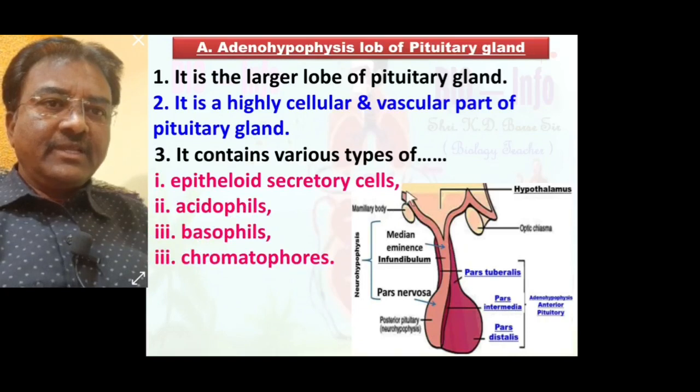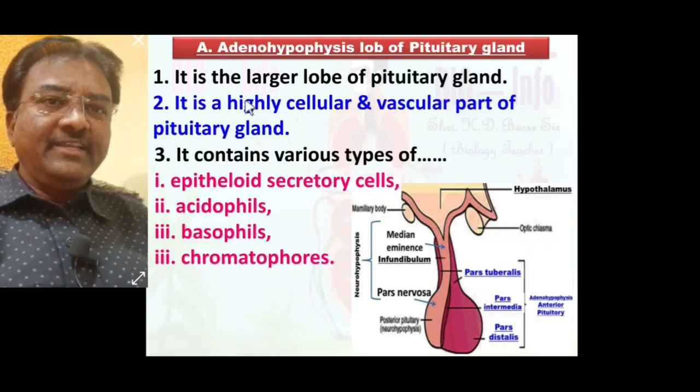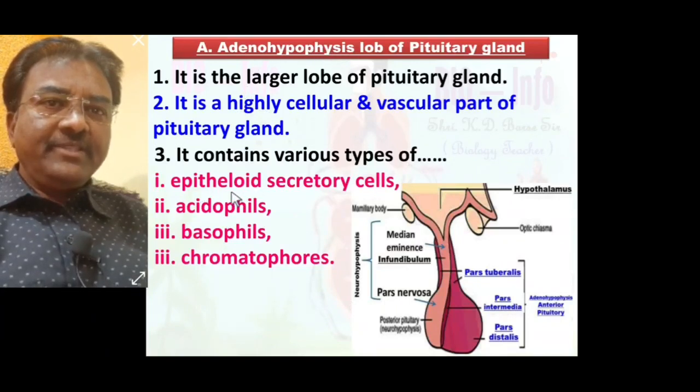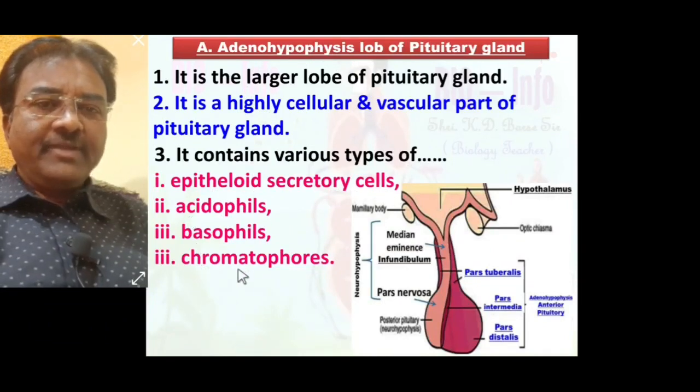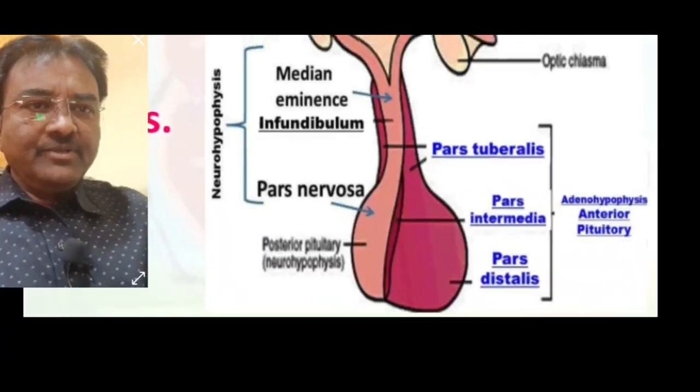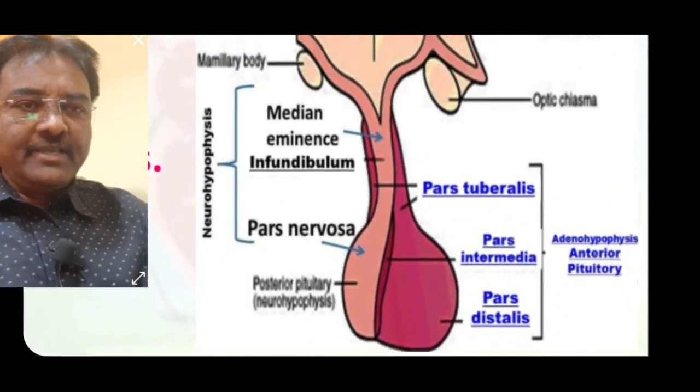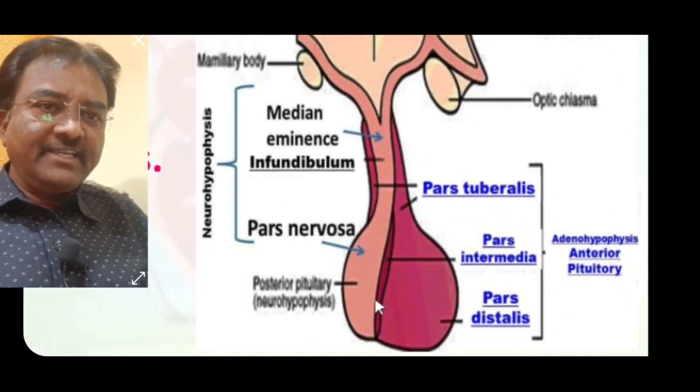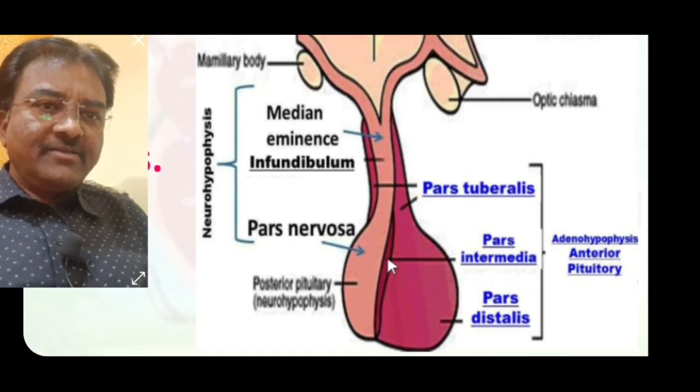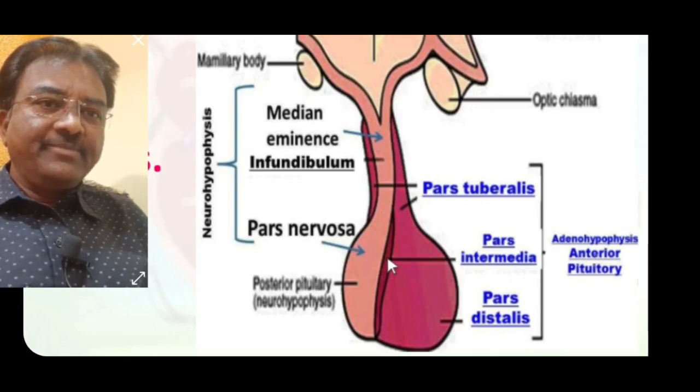So there are 4 different types of cells present in the adenohypophysis. All these 4 types of cells are present in this lobe of the pituitary gland, also called the anterior pituitary.